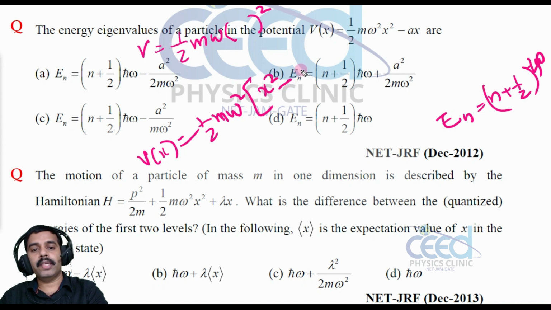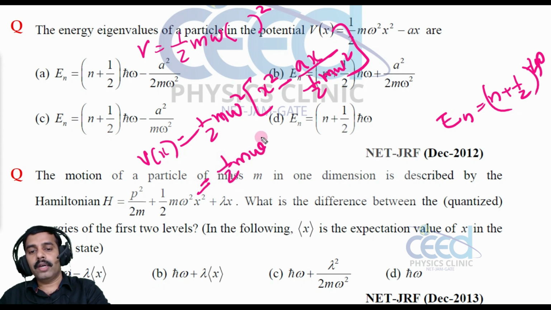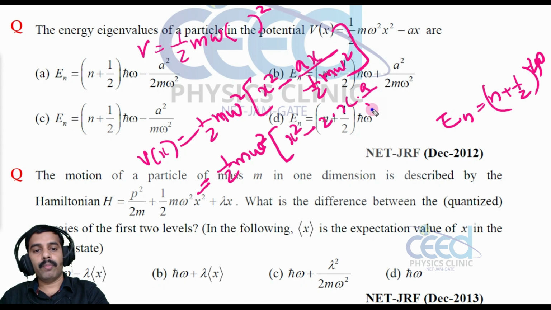What is remaining here? x square minus ax divided by half m omega square. So that is equal to half m omega square into x square minus 2 into a into some b, where b is a by m omega square.